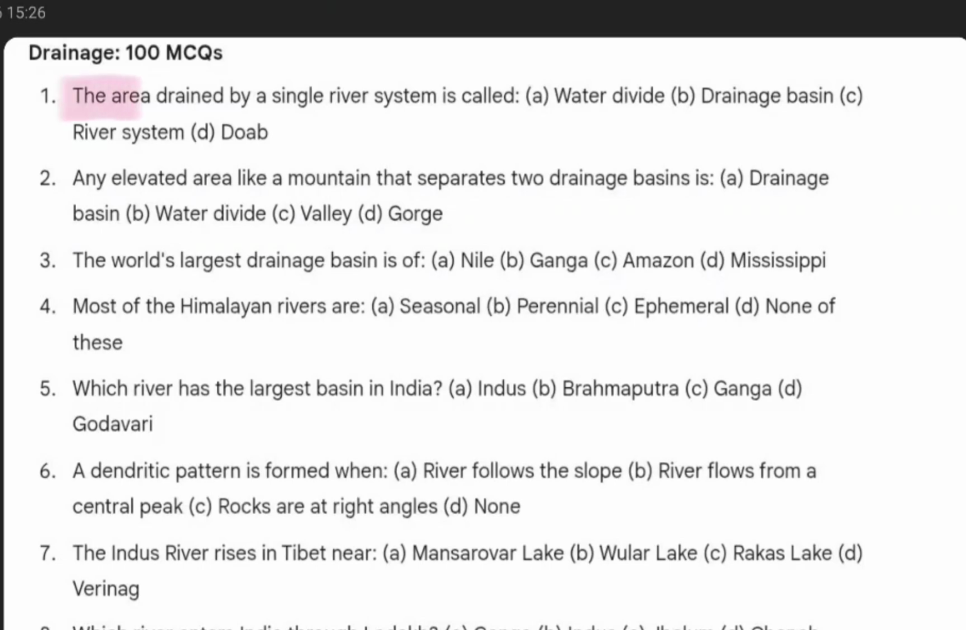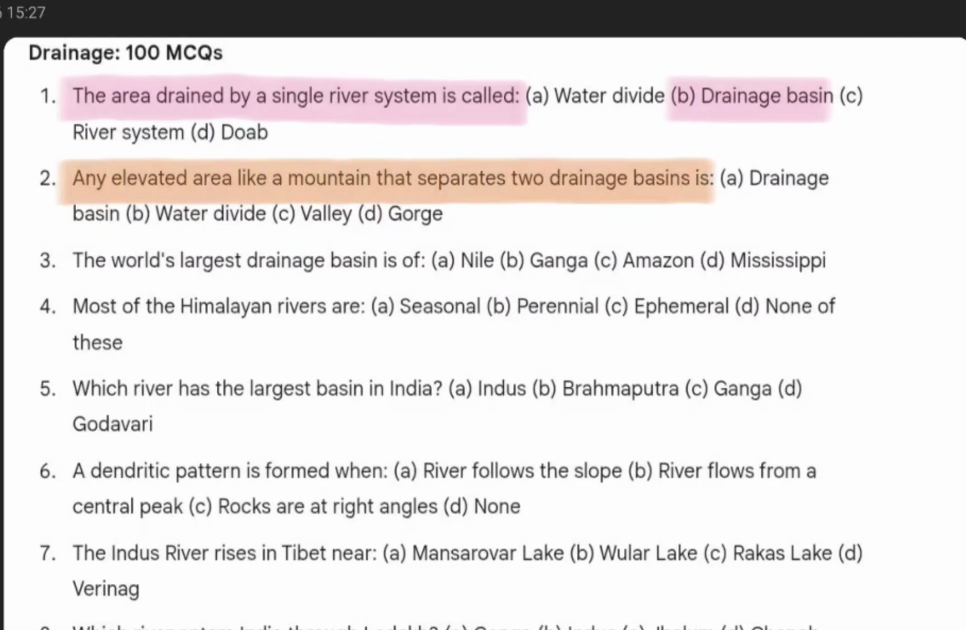सबसे पहला जो सवाल है वो है, the area drained by a single river system is called, तो इसका आंसर होगा ड्रेनेज बेसिन. Next question is, any elevated area like a mountain that separates two drainage basins is called water divide. Third question is, the world's largest drainage basin is of Amazon. ये एनसीईआरटी में मेंशन है, Amazon.